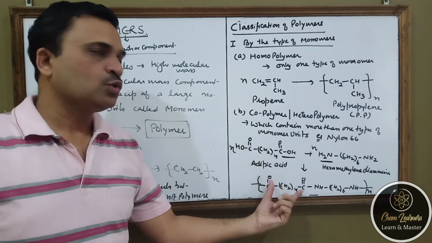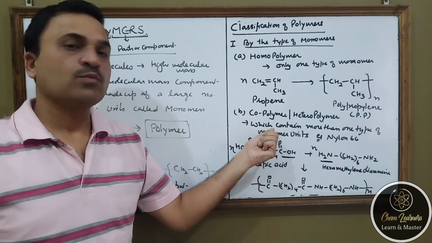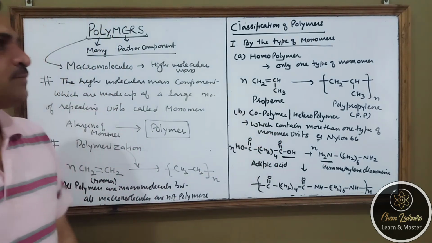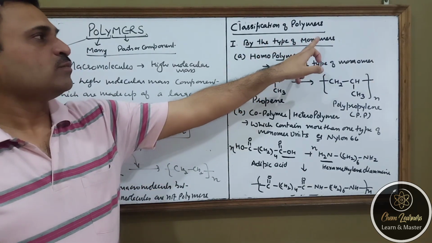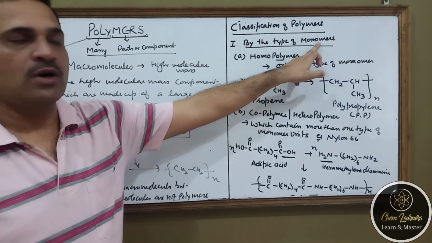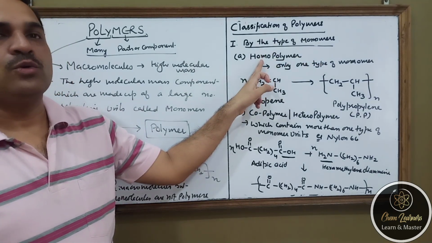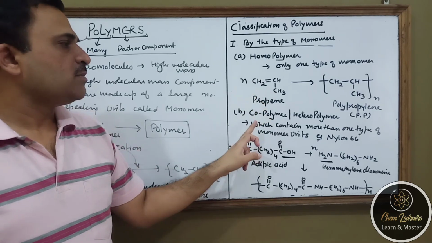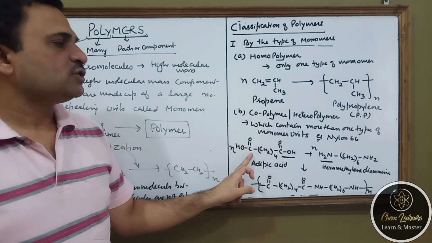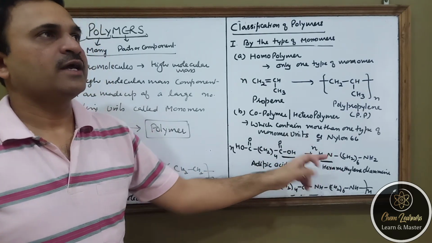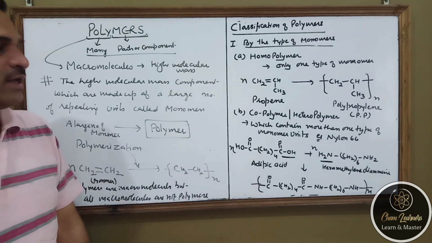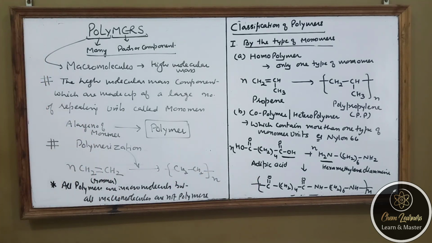So when we are having 2 or more than 2 types of monomer units, the polymer obtained is known as a copolymer. Depending upon the nature of monomer molecules involved in the polymerization process, they may be called homopolymer when they are having only one type of monomer unit, and they may be called copolymer when the nature of monomer is more than one type. That means at least two different monomer units should be present so that we can get this polymer structure. You can note this.